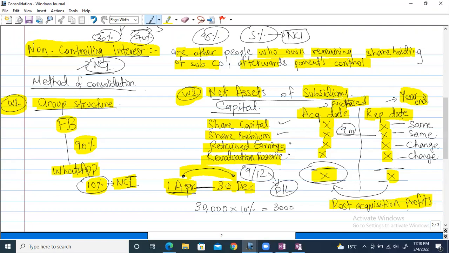Don't take it as a financial position item. I was just explaining it for the explanation of post acquisition, the period between the acquisition and reporting. So only remember that retained earnings and revaluation surplus change in this case, and you will not have to calculate the amounts yourself. These will be given to you in the question in the exam, 100%.